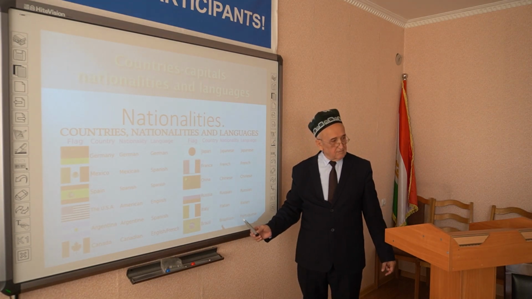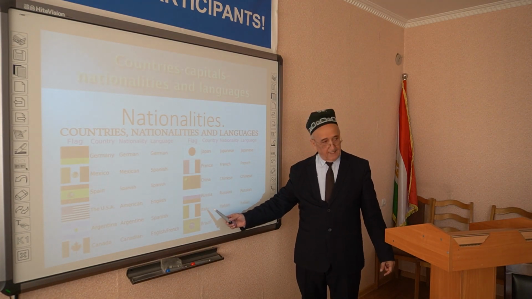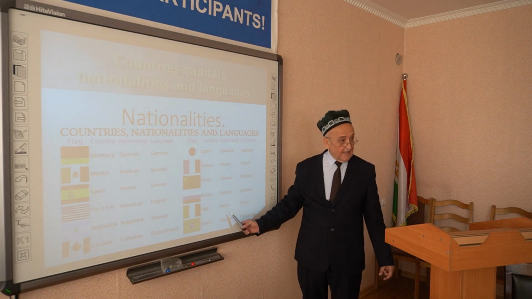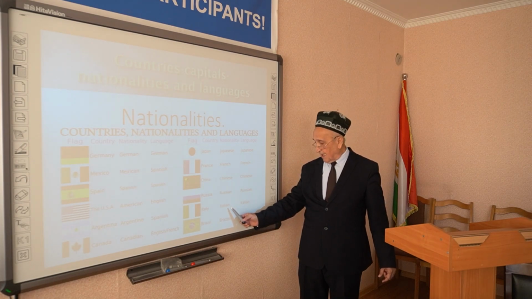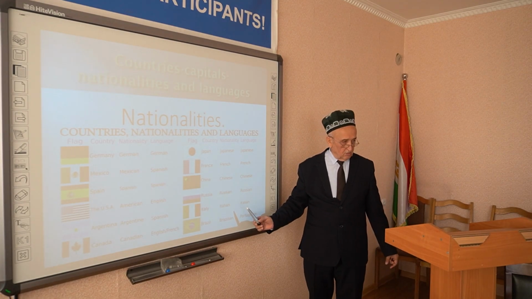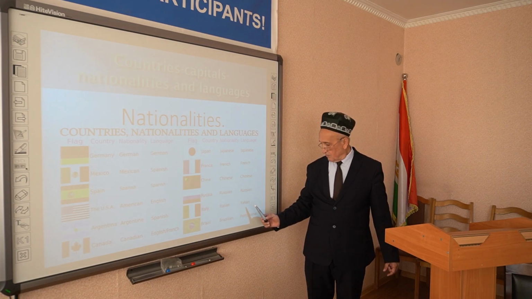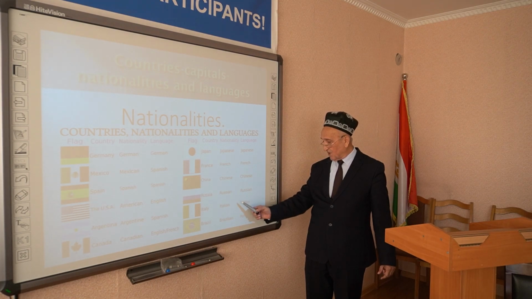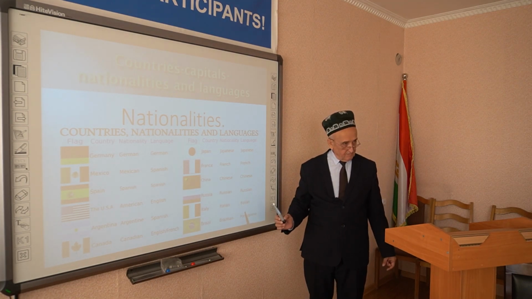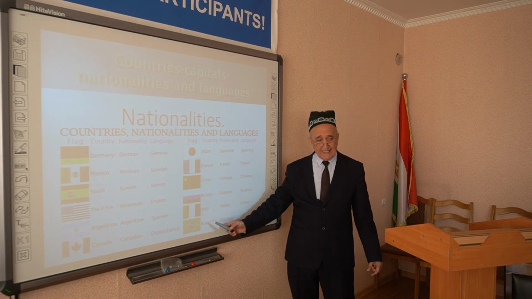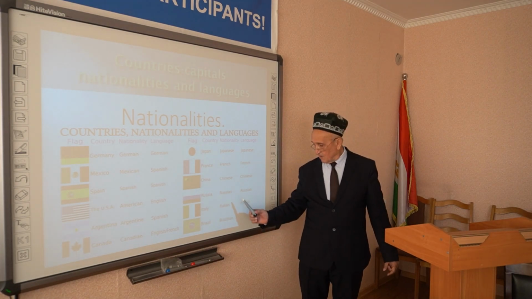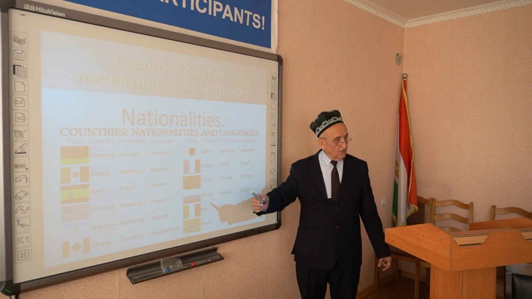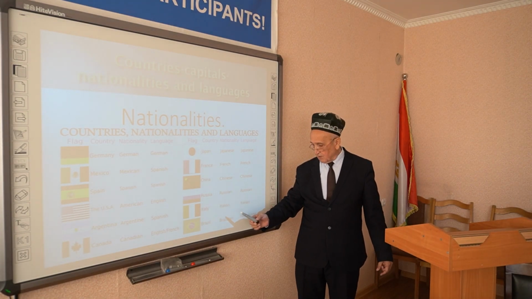Italy. The name of the country, and the nationality is Italian. The capital of this country is Rome, Rim. And the official language of this country is Italian. Italy is situated in the western part of Europe.